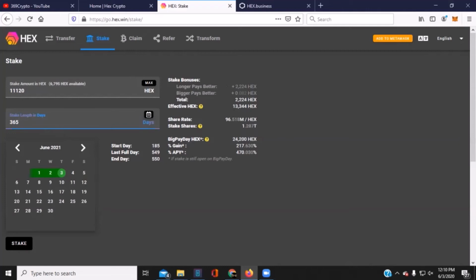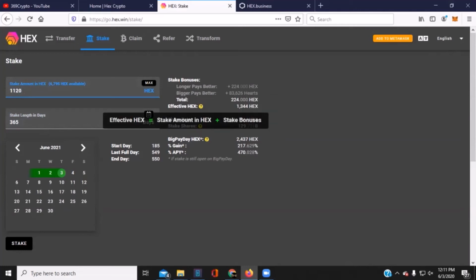So 1 year from today, I'm gonna take the 0 off of here. 1,120 times 365 days takes us to June 3rd of 2021. Effective HEX for longer pays better, plus 224, bigger pays better, not much. Total effective HEX.